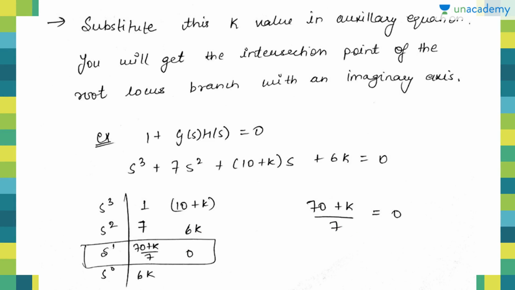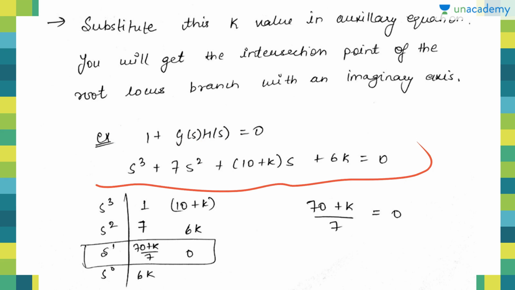Now we'll substitute this k value in the auxiliary equation. You will get the intersection point of the root locus branch with the imaginary axis. As I've already told you, we'll make an auxiliary equation. In making the auxiliary equation, first we have to make the Routh array. Suppose 1 plus G(s)H(s) is equal to 0. This is the characteristic equation. We know the value of G(s)H(s).